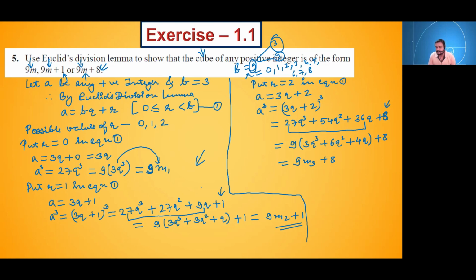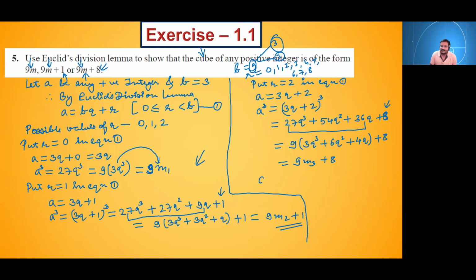So take square root if we can. I'm not getting what you're telling. Shravani. Yes, square root of 9 is 3. Yes, that way also you can go.